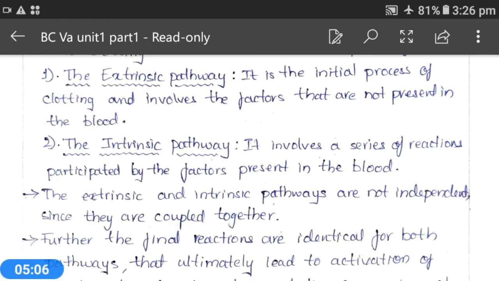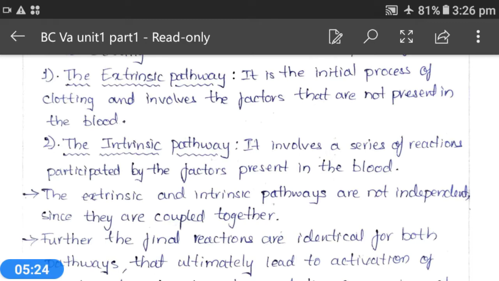Now let's see what the extrinsic pathway and intrinsic pathway are. The extrinsic pathway is the initial process of clotting and involves factors that are not present in the blood.